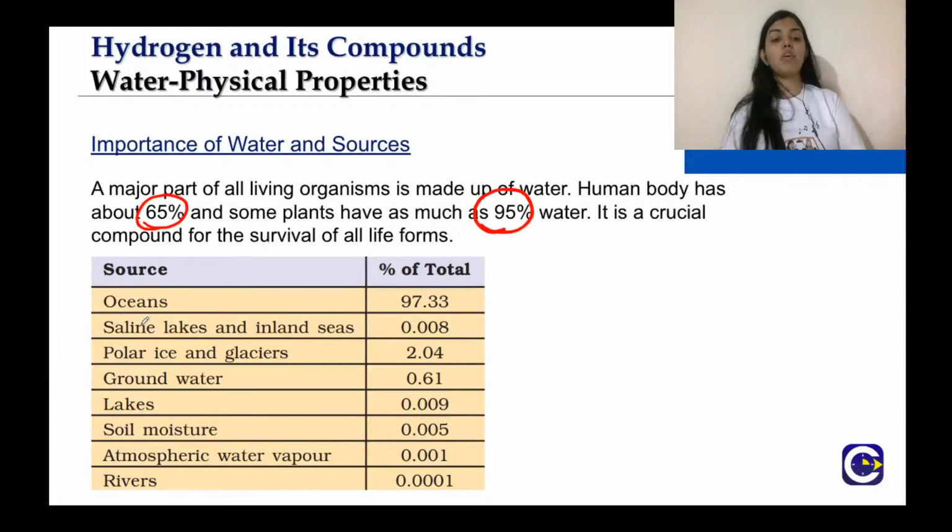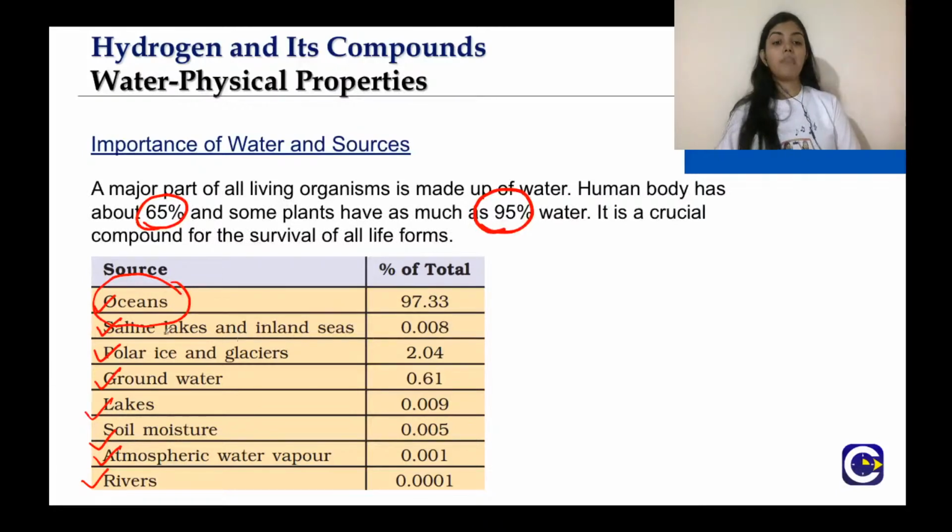Now, if you look at the sources of water, we know that they are the ocean, saline lakes, polar ice and glaciers, groundwater, lakes, soil moisture, atmospheric water vapor and rivers, right? And we know that the maximum amount of water comes from the ocean, about 97.33% of the total water available on the earth's surface.